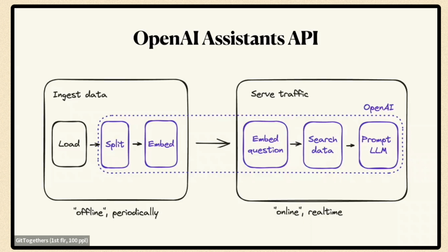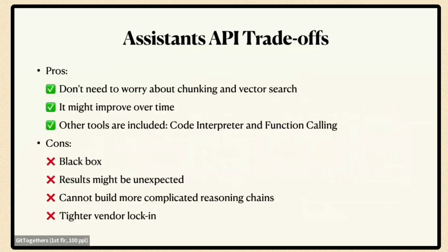We might want to have the LLM invoke functions on our server, right? Like the example with the Amazon page that I was showing, maybe the LLM is going to trigger some action called on our server. And for a more sophisticated experience, we might want to pull in data in real time from the database, like the product data. So it's great because we don't need to worry about the chunking and vector search.